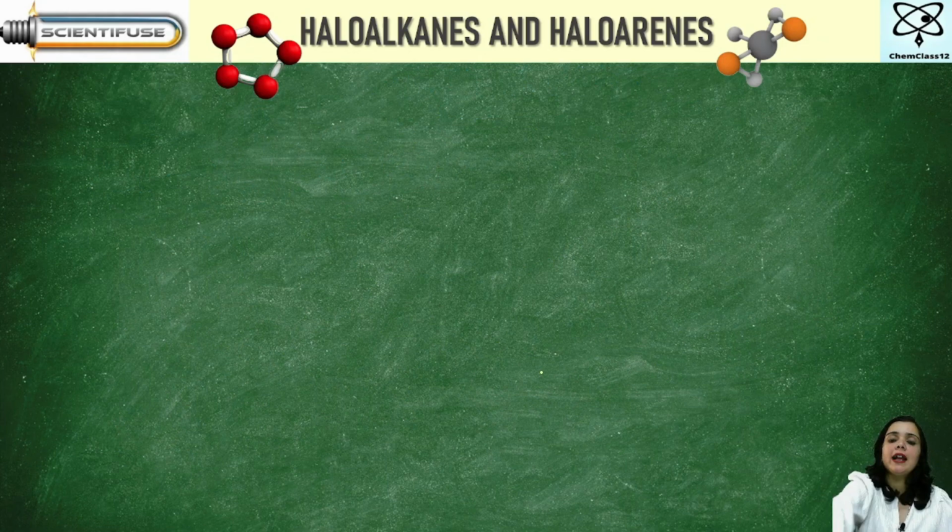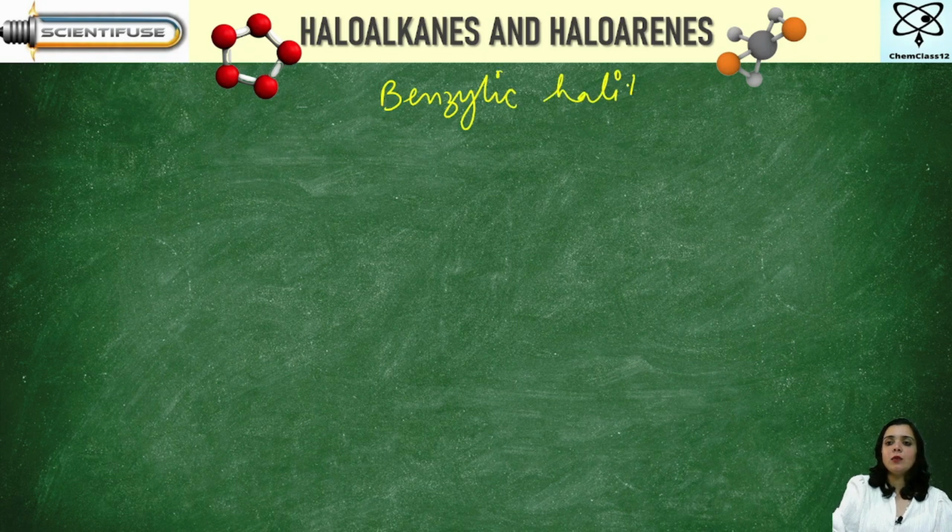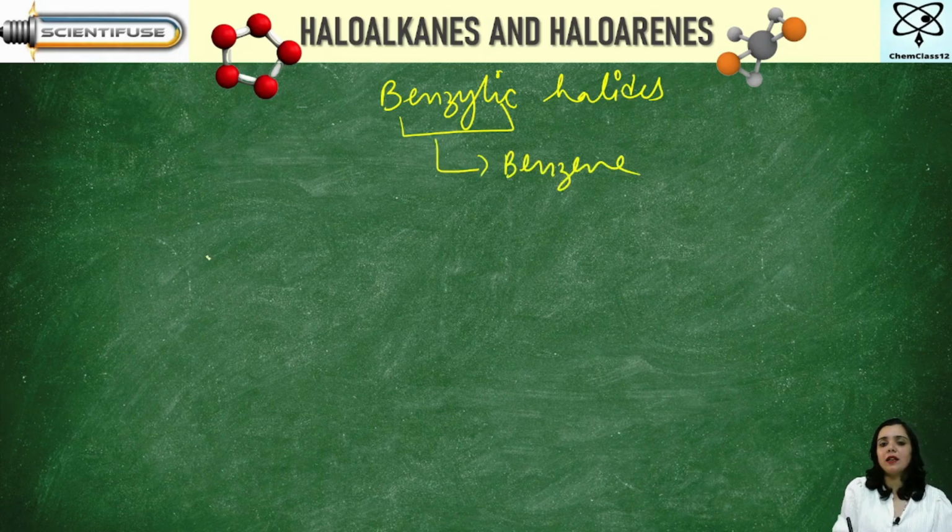Moving on to the next, we have here the benzylic halides. By the word benzylic, it is a little bit clear to us that it has something to do with the benzene ring. Look at this now. Suppose I have a benzene ring and a halogen atom is attached.